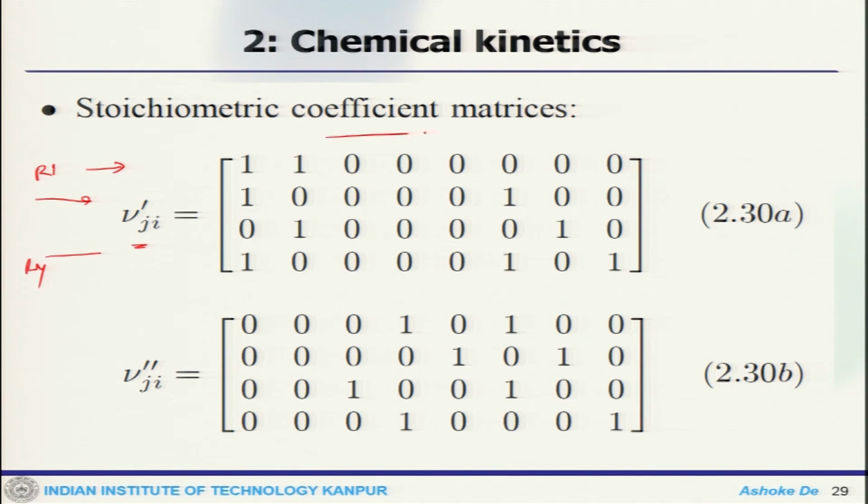For every step, the species sitting in the forward direction will be 1 here, and the rest will be 0. Similarly in the reverse direction, reaction 1 to reaction 4 and the species in this direction. That is why the matrix is formed.